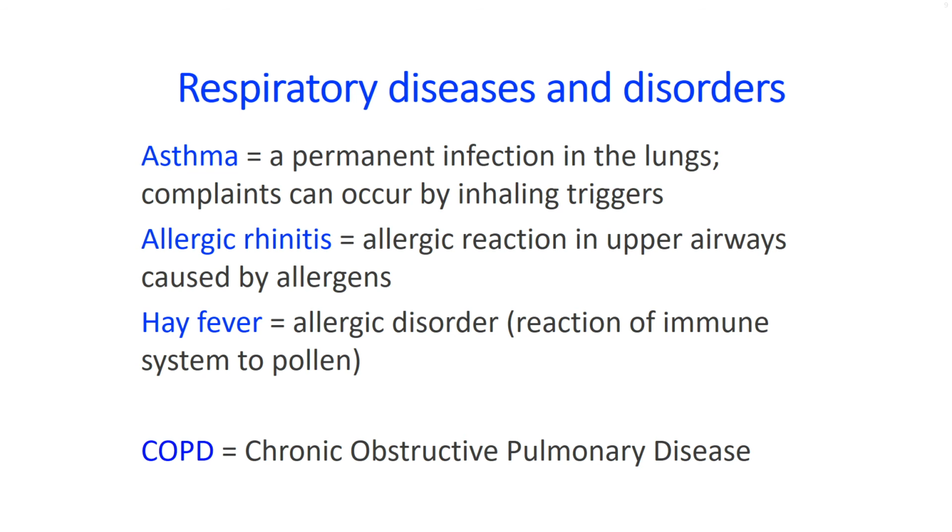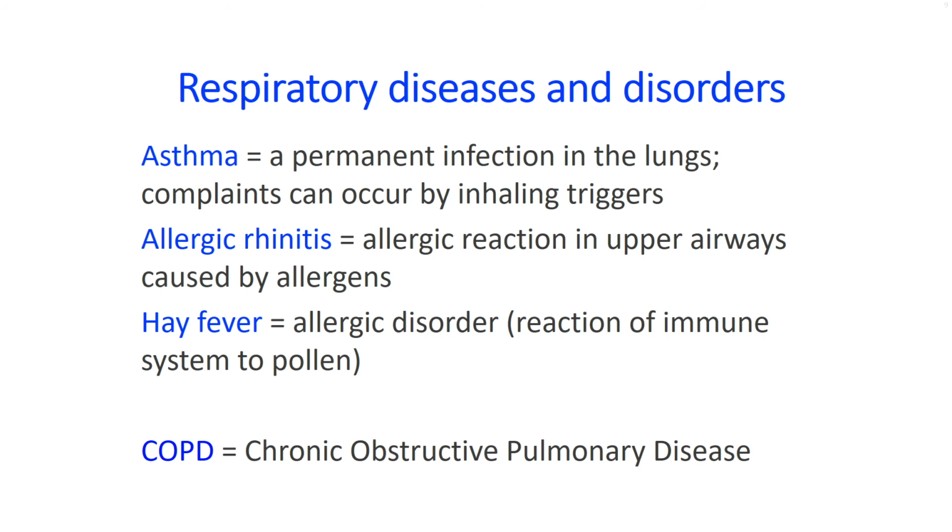Specific chronic respiratory diseases and disorders caused by air pollution are, for example, COPD, asthma, allergic rhinitis, and hay fever. While COPD is a chronic respiratory disorder that is usually progressive and associated with an inflammatory response of the lungs to noxious particles or gases, asthma is a permanent infection in the lungs. This means that there are always small infections present in the lungs that can cause several complaints. Asthma complaints can occur when people inhale certain compounds that trigger a response, such as several allergens, smoke, fumes, or pollutions.